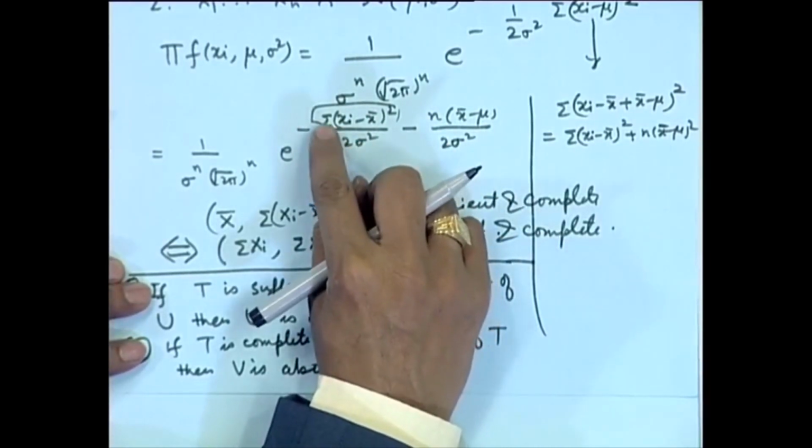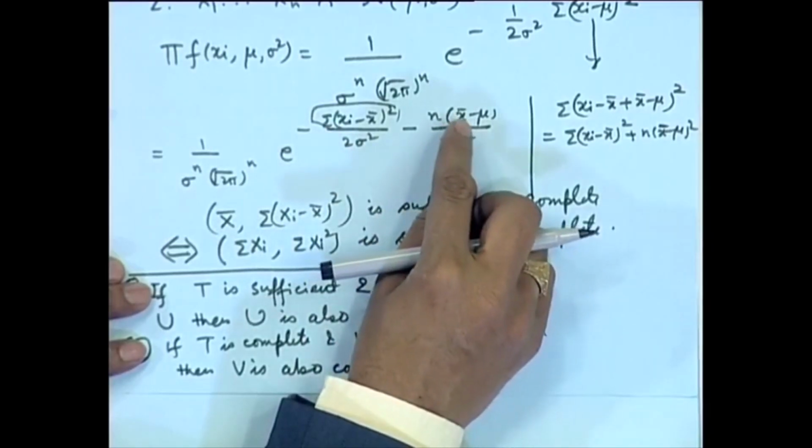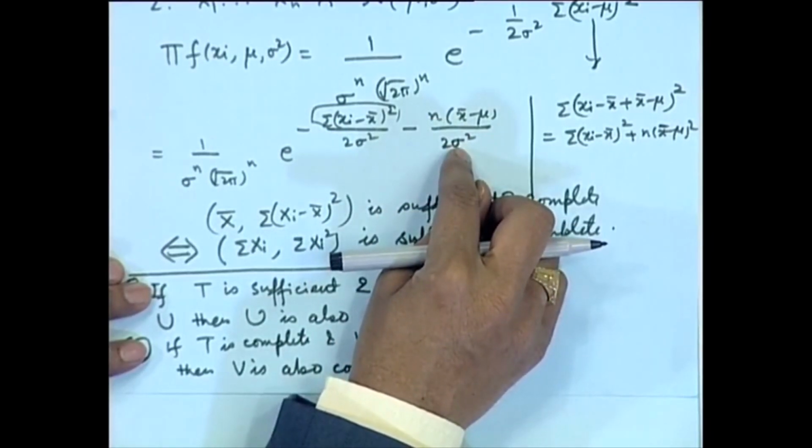One of the parameters can be written as minus 1 by 2 sigma square and another parameter can be written as minus n by 2 sigma square.